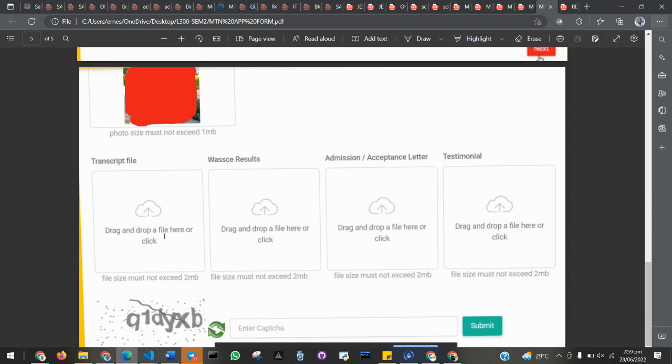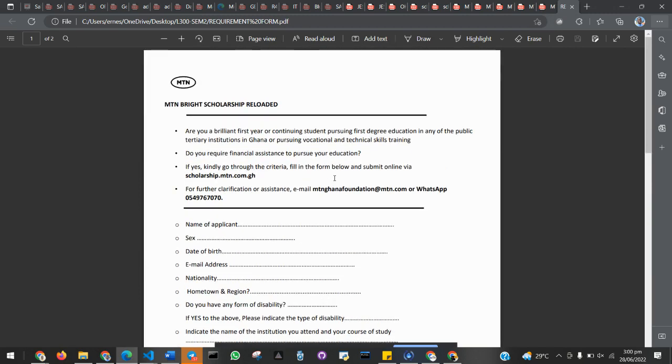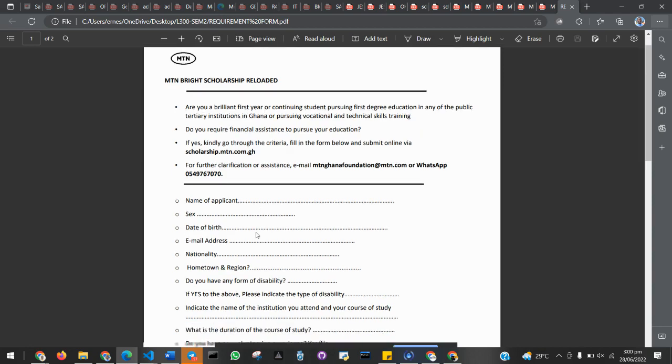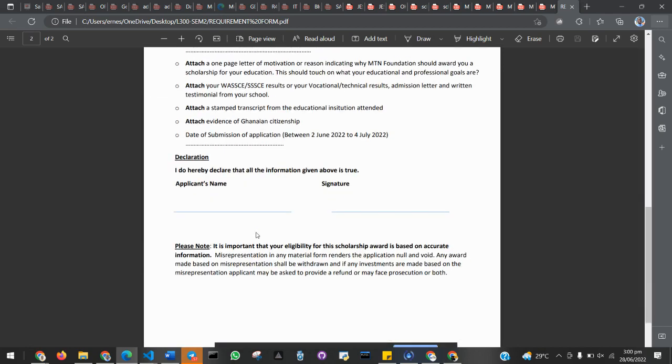Okay. So for those who have it, but you want to know how to do the merging, you have your transcript, you have written your letter of motivation, and you have filled this application form as I showed you right now. This application form, you can print it out, then you write on it and fill it. When you finish, then you scan it. You can download Adobe Scan if you are using your mobile phone, or CamScanner or any other scanner. Then you scan all the pages, and that's all.